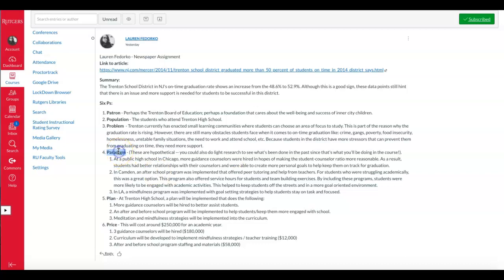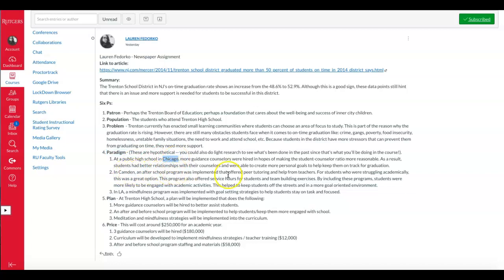So next would be the paradigm. Remember, these are your researched models of success and pieces of theory. So all I did was, and remember, this is sloppy. We're going to be researching in a much more professional way once you actually choose your topic. But for the sake of this, you can just sort of look things up. So I just looked up, well, what about Chicago? What are they doing? Do they have a low graduation rate?